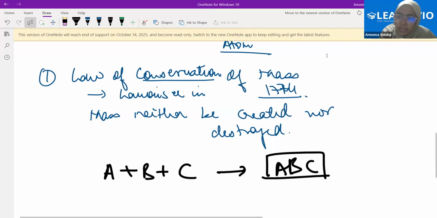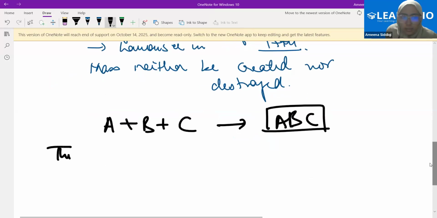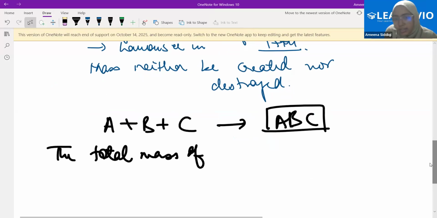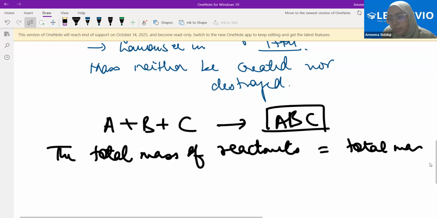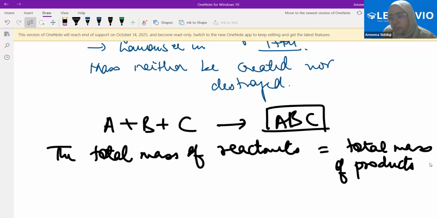So the fact is that the total mass of the reactants has to be equal to the total mass of the products, right? Are you getting it? This law was based on this idea.